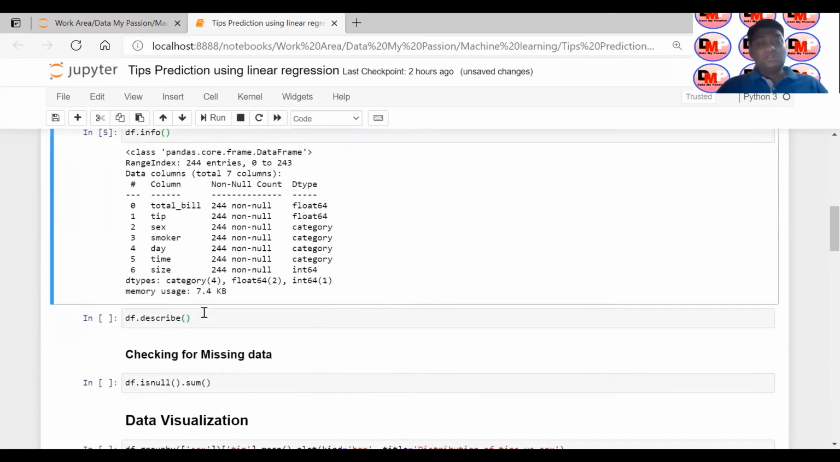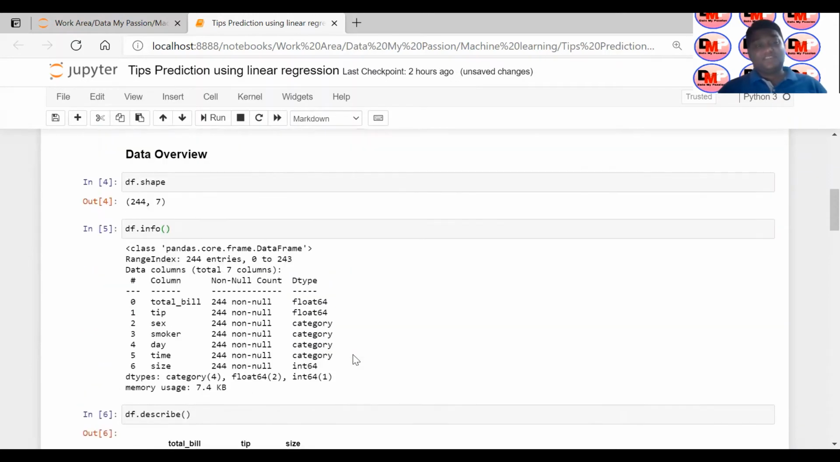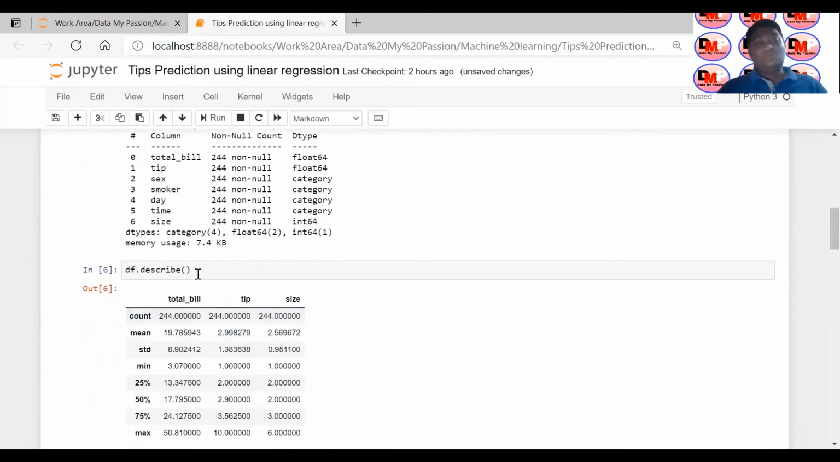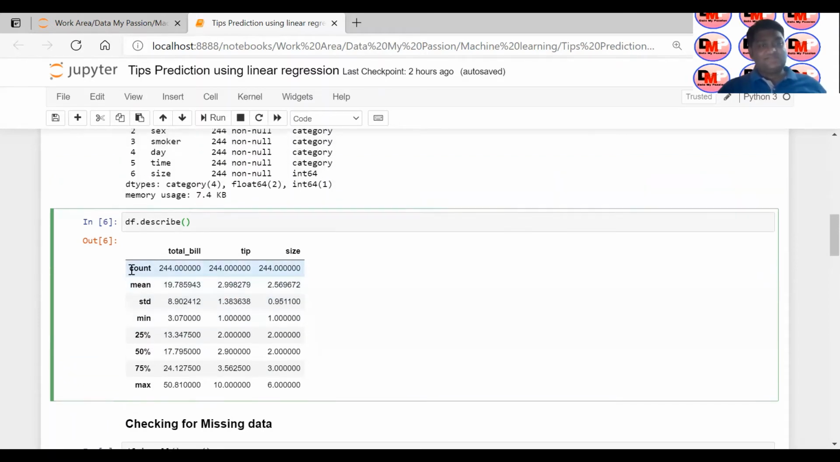Suppose I want to do a descriptive statistics analysis for this particular data set. I can use a function called describe. Using describe, I can easily get the description of your numerical columns. In our data set, we have 3 numerical columns: your total bill, tip, and size. You can see the first, count, will tell you how many records you have, so all 244. Then the mean of the data set.